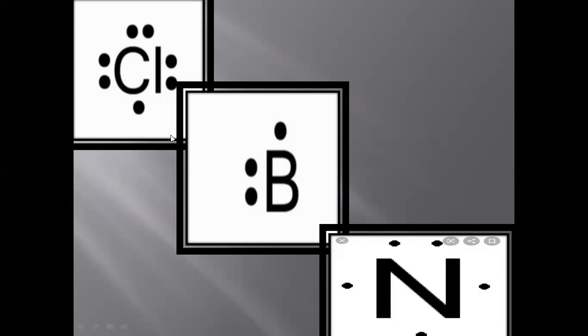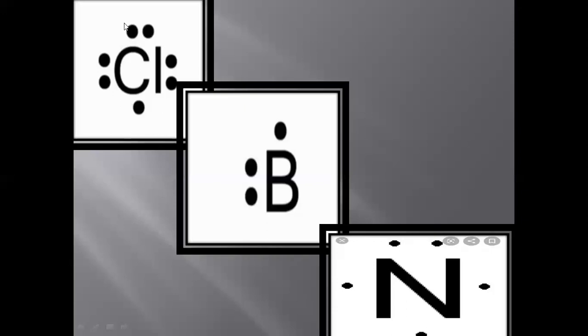Lewis is the name of the scientist, and he presented the electrons present in the outermost shell of an atom by putting dots. These dots represent the electrons which are present in the outermost shell of an atom. So as 7 electrons are present in the outermost shell of fluorine, and 7 is an odd number, you can see this electron is unpaired. There is no electron to make a pair with it. So this is an example of free radical.